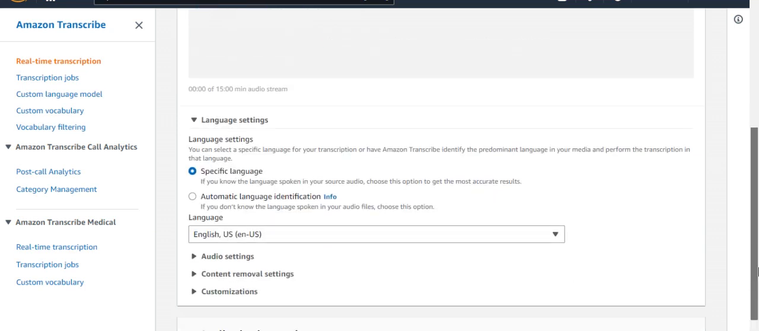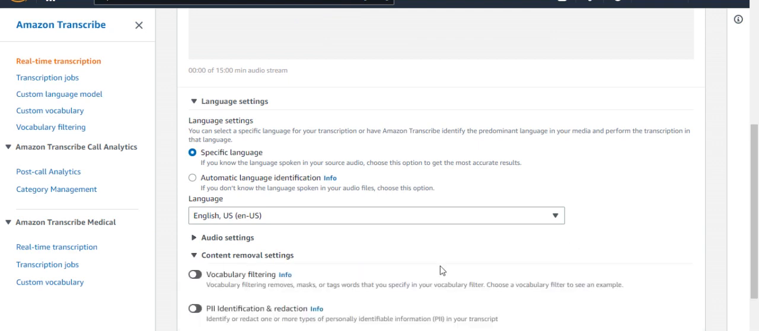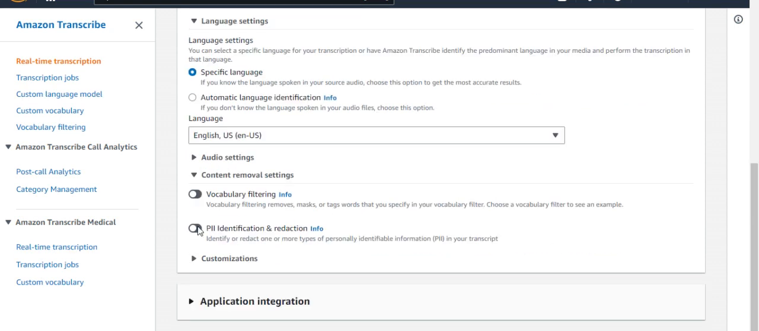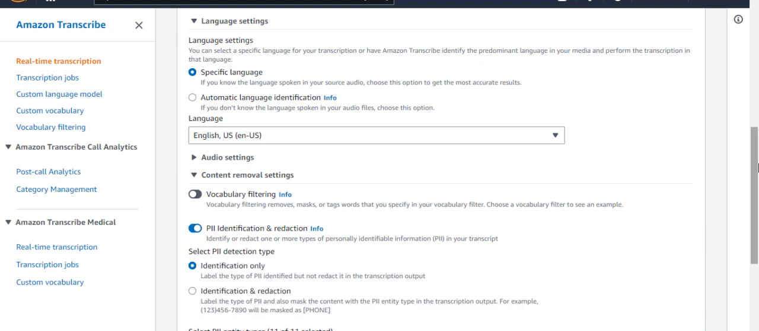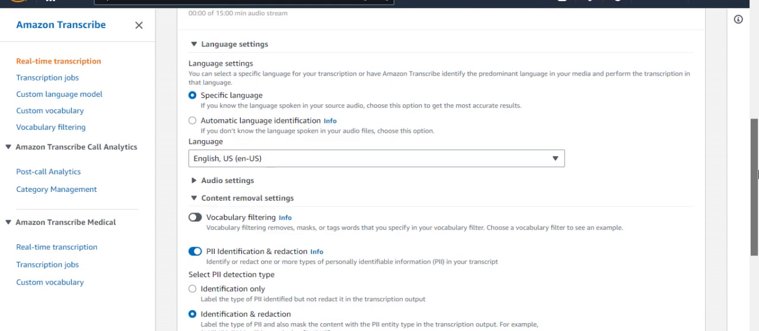Now let me show you how PII information identification and redaction works. So we will go to the content removal settings, and here we can choose PII identification and redaction. Here we have two options, either identification only or identification and redaction as well. So I will choose identification and redaction, and under the personal information you can see it will basically hide my name, email, address, SSN, phone number, and some financial information automatically. So let's see a demo of it as well.